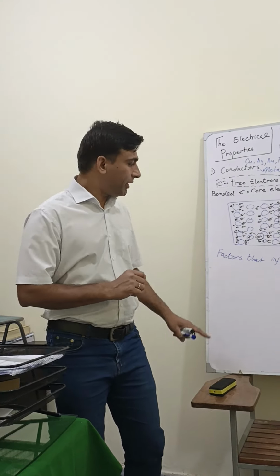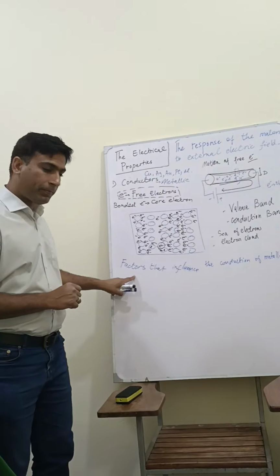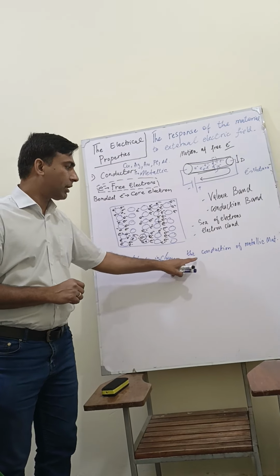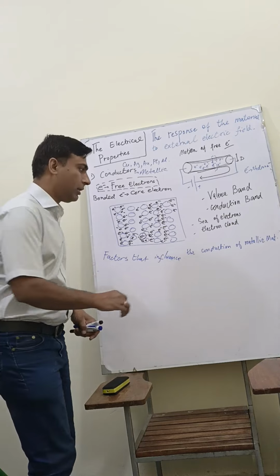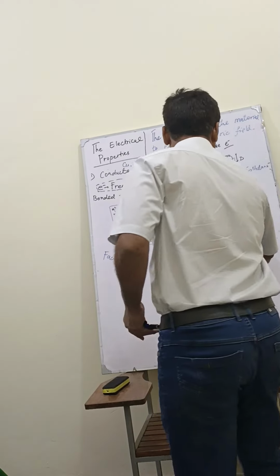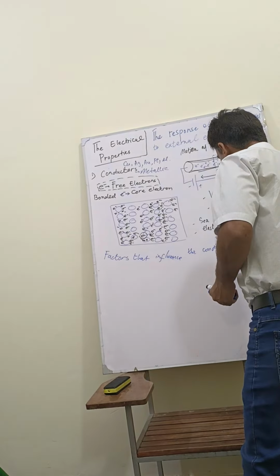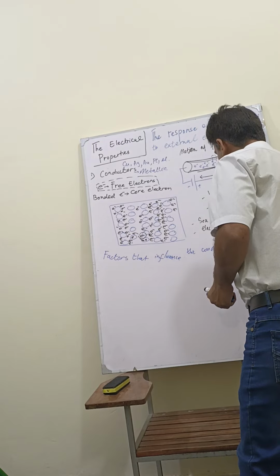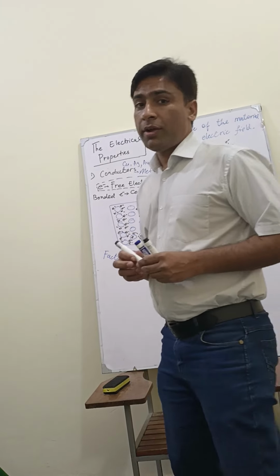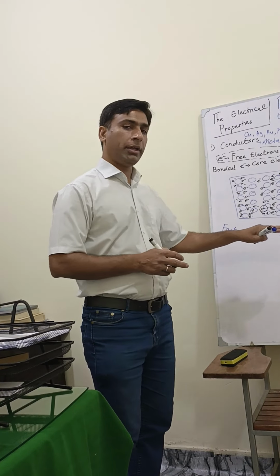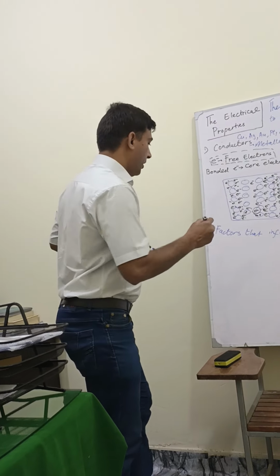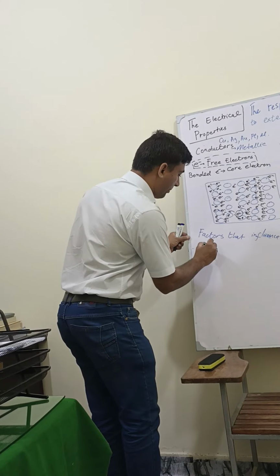Okay, students, now let's talk about factors that influence the conduction of electrons in metallic materials. There are basically three factors which influence the conduction in these materials. Number one, temperature.